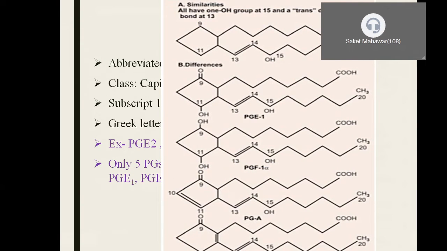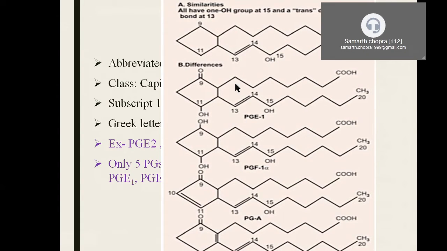Coming to the structure. I told you all naturally occurring prostaglandins are derived from prostanoic acid, and they all contain a hydroxyl group at the 15th carbon atom and a double bond between the 13th and 14th carbon atoms. This is a general structure, and they have a cyclopentane ring. But how do the PG series differ from each other? That's the question.